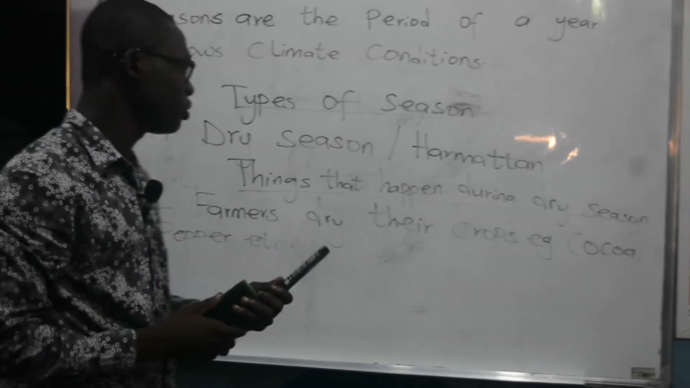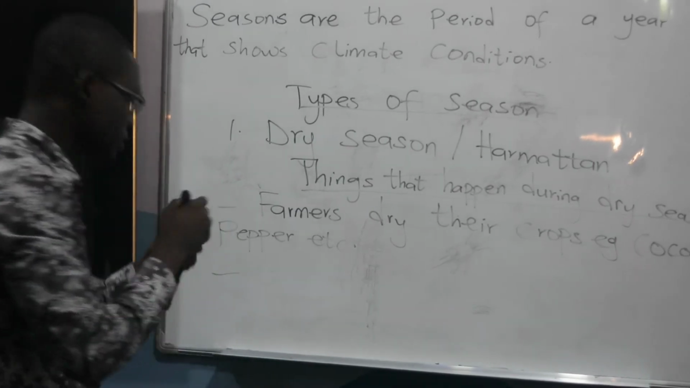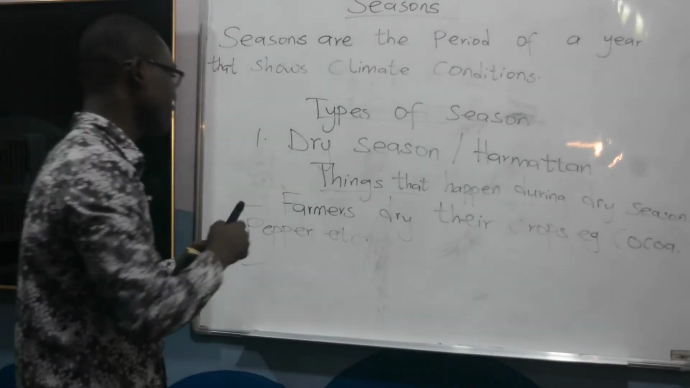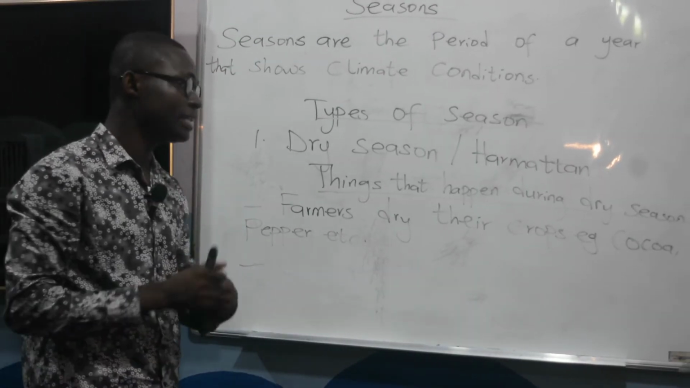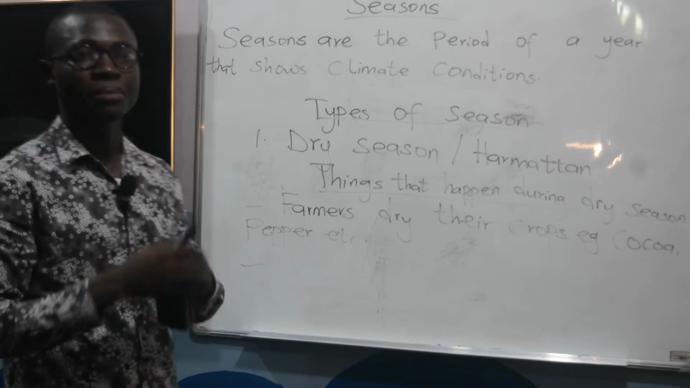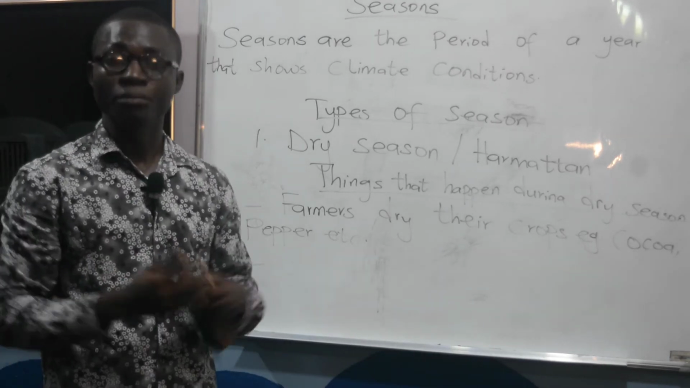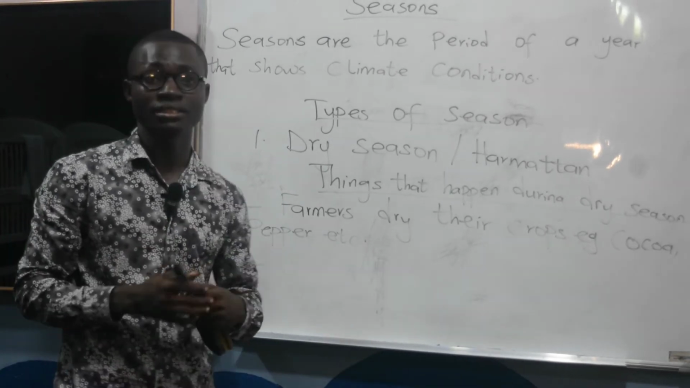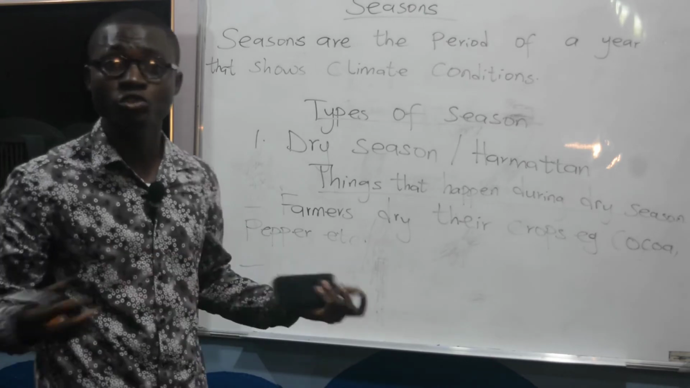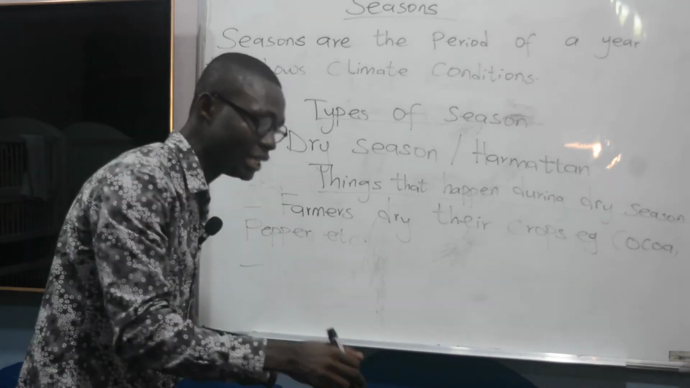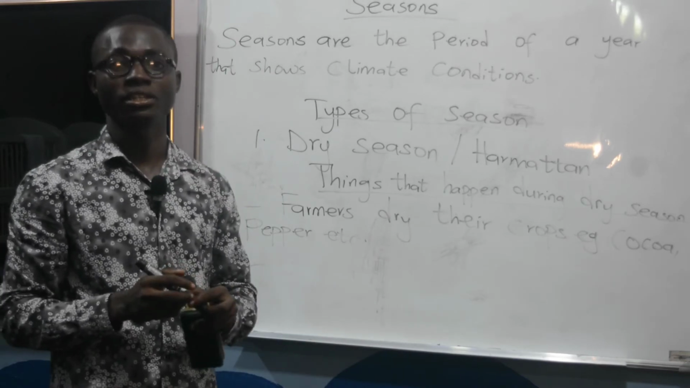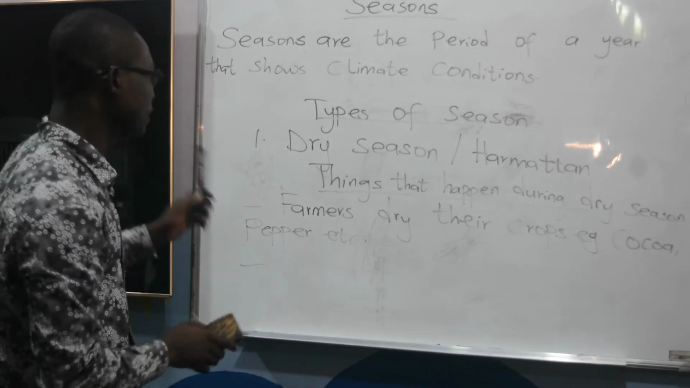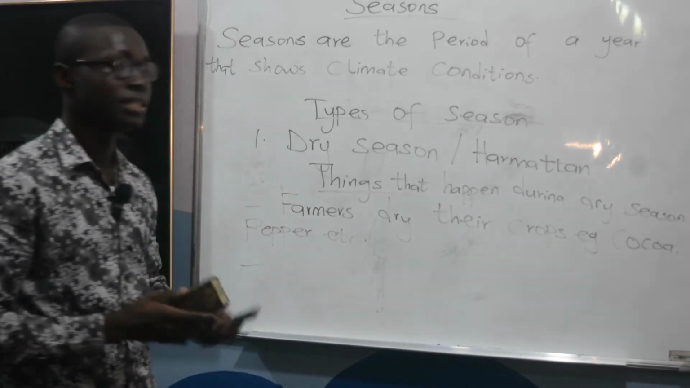okay, so we also say that during dry season, farmers also find it difficult to plant their crops because maybe when I'm a farmer and then there is dry season, there is no amount of rainfall. When I plant any crop, it will die. So I won't waste my time on that. Okay, so that is things that happen during dry season.